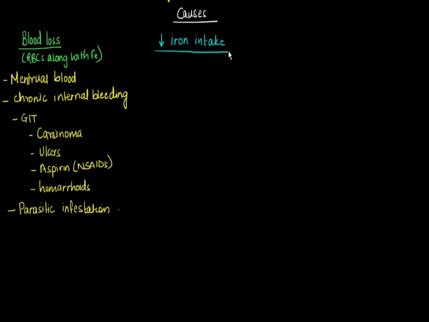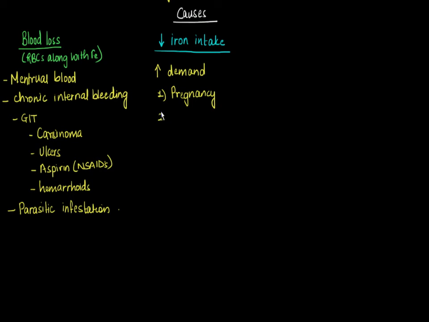Now we know that most of the iron that is required for the formation of new RBCs is obtained from old RBCs. Now why do we need more iron? This holds very true in the case when there is increased demand. When could there be an increased demand? The best example would be pregnancy. Here the mother is not only making her own RBCs but is also providing iron for the RBCs of the fetus. So there is increased demand of iron, and in this situation, if the dietary iron is not adequate, the mother may suffer iron deficiency anemia.